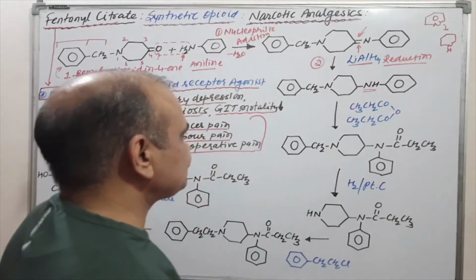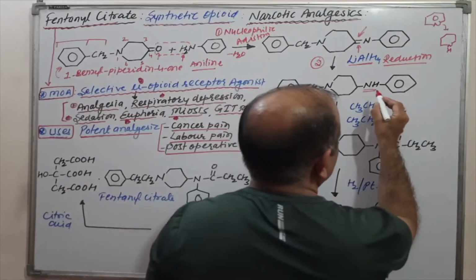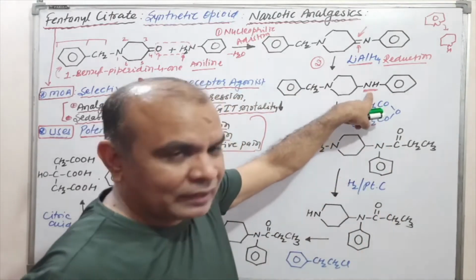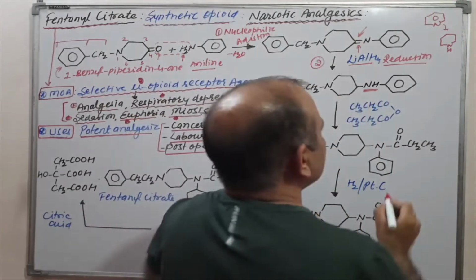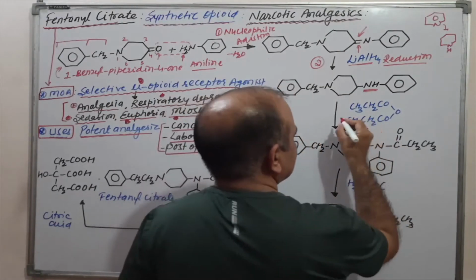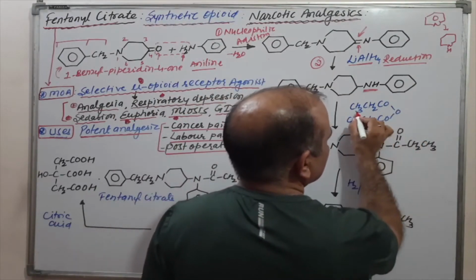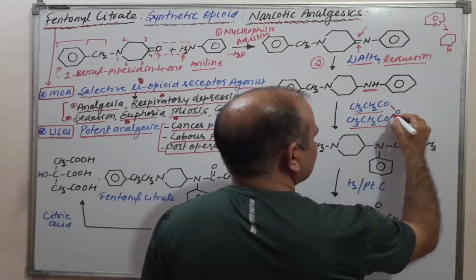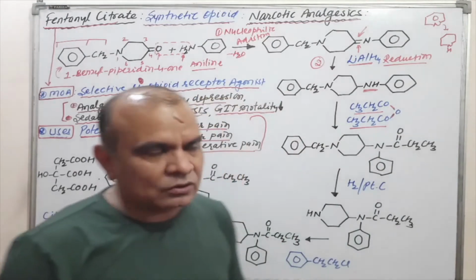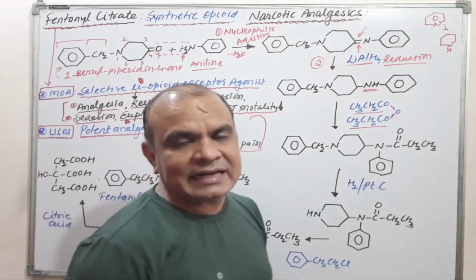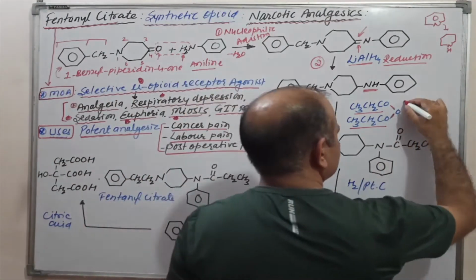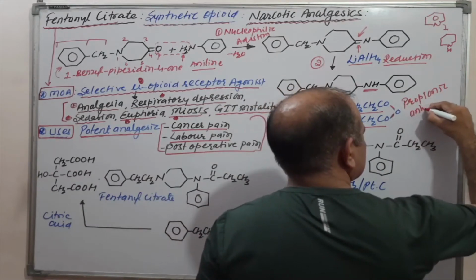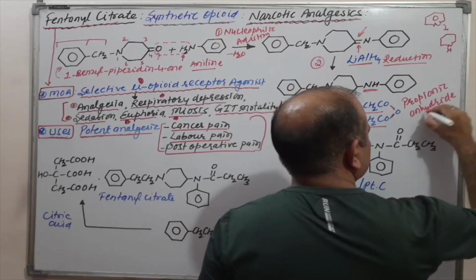Clear? Now, in the next step, here nitrogen has one hydrogen. Since nitrogen has one hydrogen, we can easily do acetylation here with the propionyl group. If two propionyl groups are attached with the oxygen, that is the anhydride form. That is propionic anhydride. Okay, propionic anhydride.